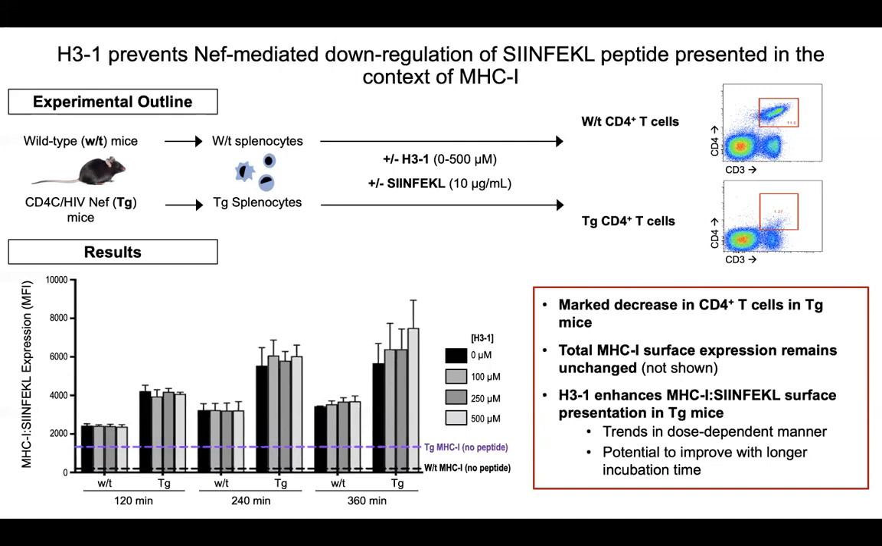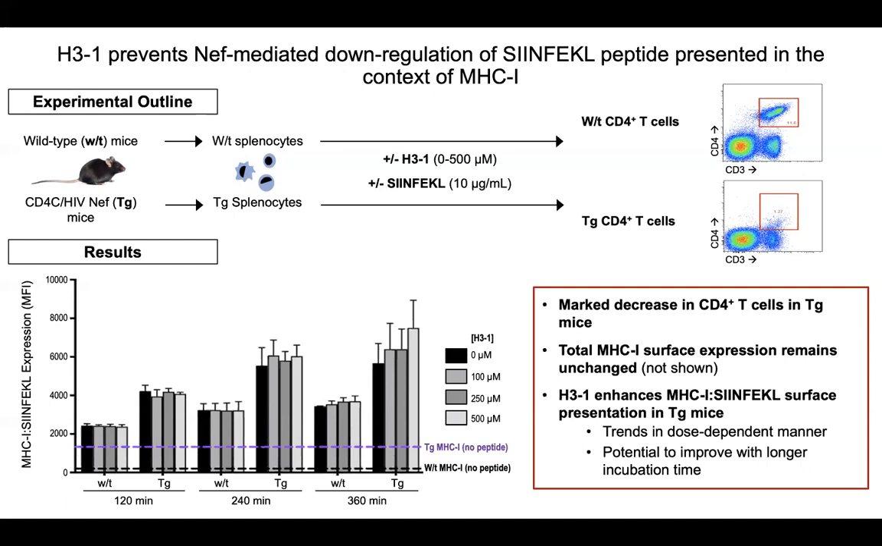So in the top right FACS plots, we show a defined CD3 positive, CD4 positive population in wild-type mice, which is expected, and we see a noticeably smaller population in our transgenic mouse, which confirms that this AIDS-like phenotype is being represented properly. The graph at the bottom summarizes our results, in which we measured the mean fluorescence intensity, or MFI, of SIINFEKL peptide bound to MHC class 1, using an antibody that only recognizes this MHC class 1 peptide complex rather than either component on their own.